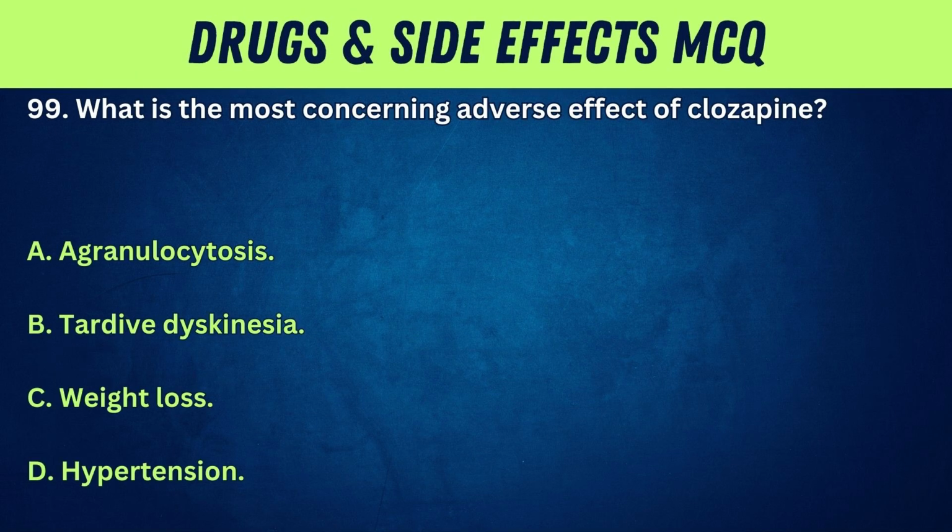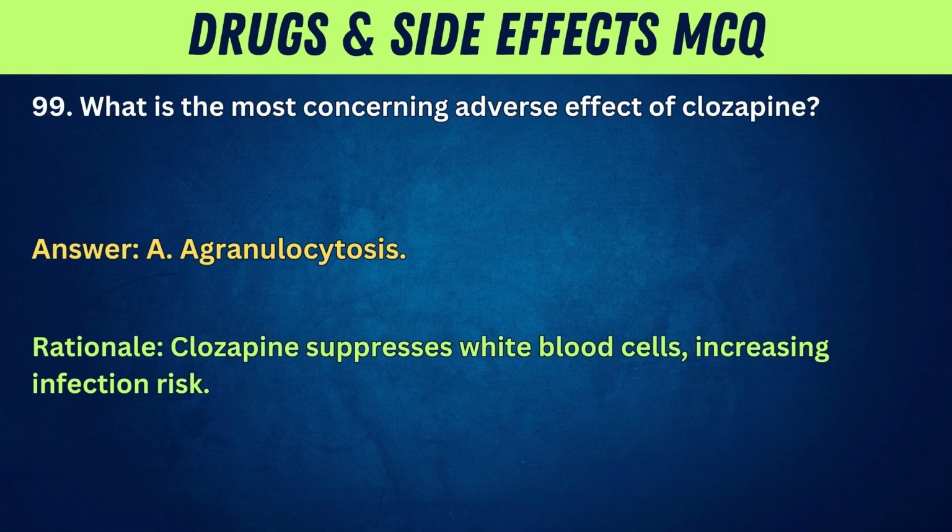99. What is the most concerning adverse effect of clozapine? A. Agranulocytosis. B. Tardive dyskinesia. C. Weight loss. D. Hypertension. Answer: A. Agranulocytosis. Rationale: clozapine suppresses white blood cells, increasing infection risk.